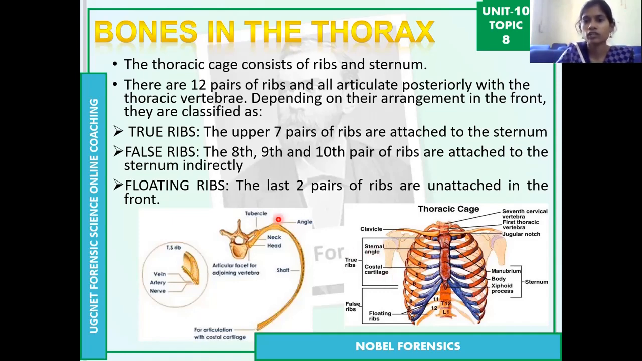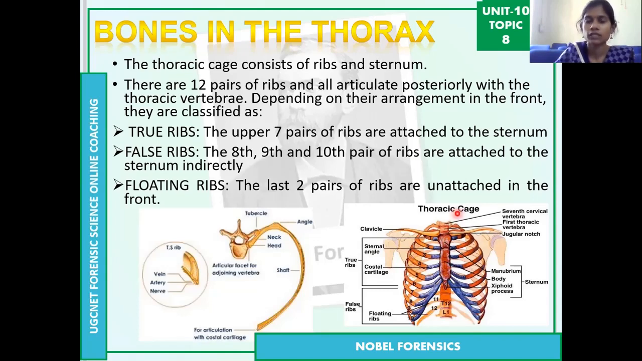Then the floating ribs: at the back they are connected to the thoracic vertebrae, but in the front they are floating. They are not connected to the sternum. These are the floating ribs.